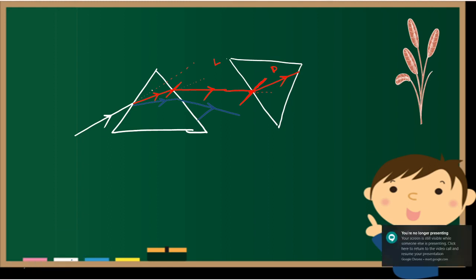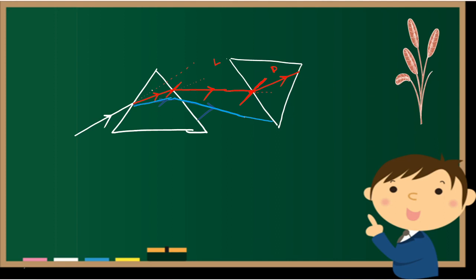It will also go. Let's take this one as violet. It will go and meet here. You can draw a normal here. Now it is denser, so a little bit of bending towards the normal will be there. Let's draw this as the normal for better understanding. So the ray will come and meet here again.